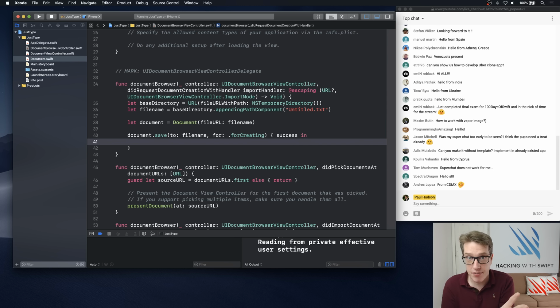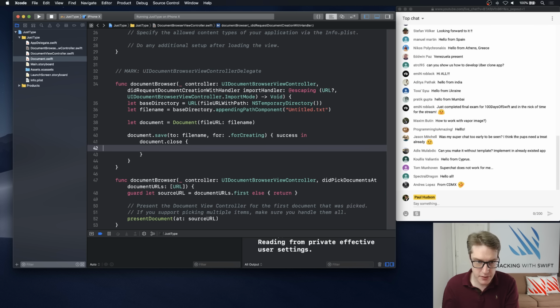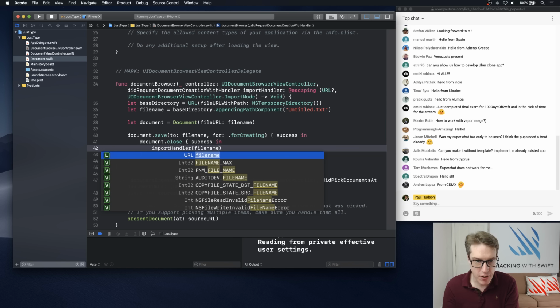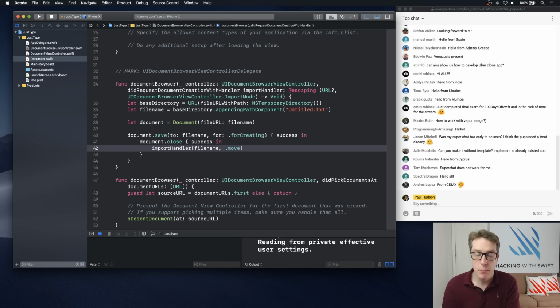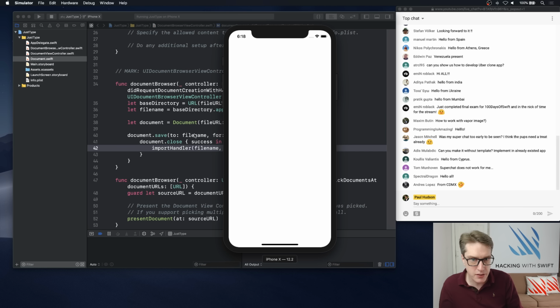And then as soon as it's saved, iCloud requires us, and it will tell you in the documentation for this, to close the document straight away. So it isn't open while it's being imported and moved. That'll cause problems. So you want to say document.close first. And if that works, again, success in, we'll call that import handler closure, passing in the file name and .move. Move this temporary file wherever iCloud wants it. Right. I'll press Command R again. Nice small iterations to work with. Let's see how that looks.